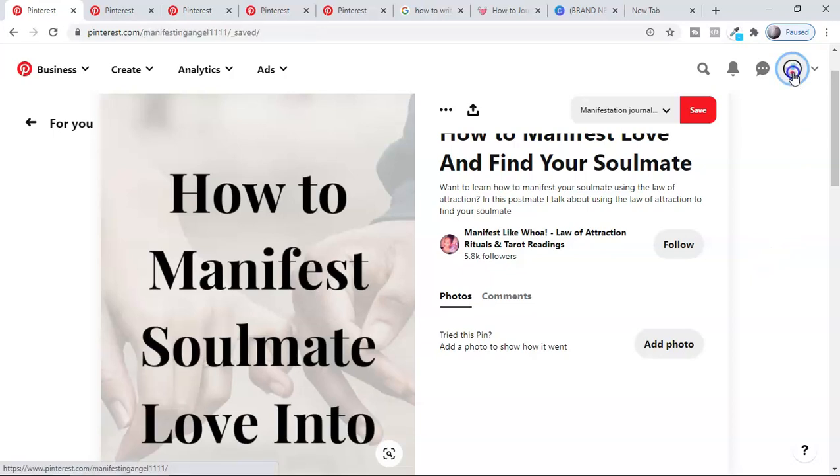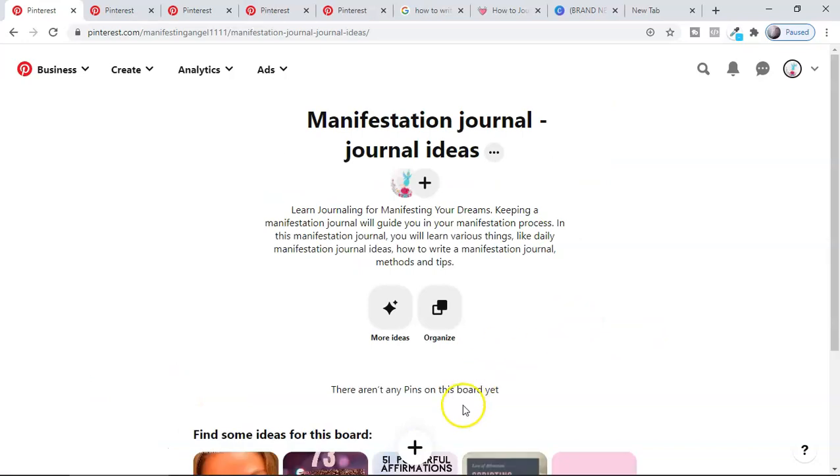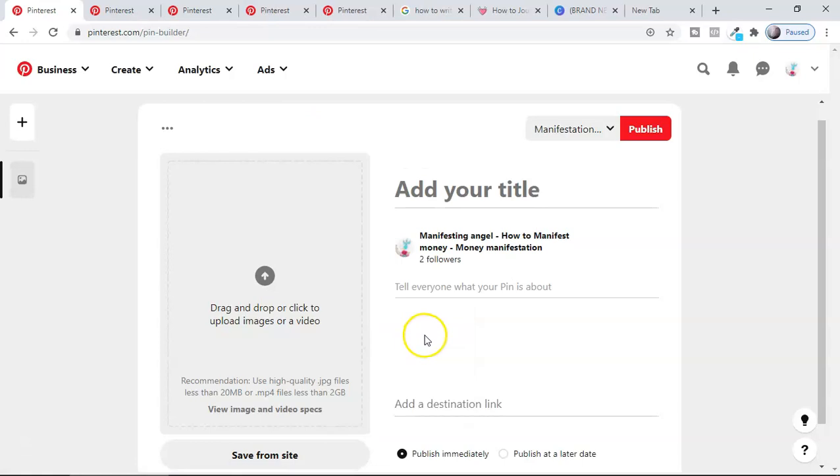For example, guys, if I want to create a pin, I'll go to the board which I created here. Under the board, I'm going to click here to create my first pin. Here you can see the pin where I'm going to upload the image or the video, and then the title, description, hashtag and the affiliate link or your website link. Most of you are not using your website or blog because you're starting out. No issues. Everything is about saving other people's content, but still I'm showing you because the pin is the most important thing.